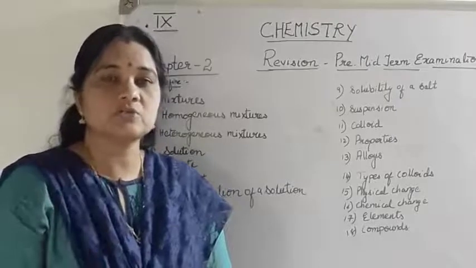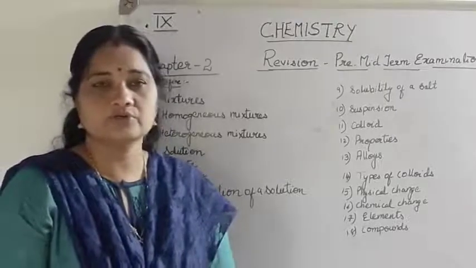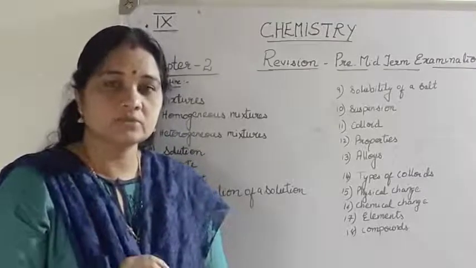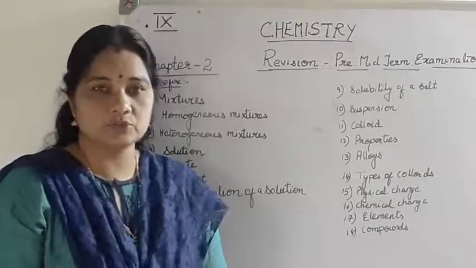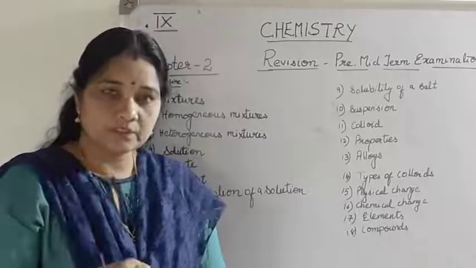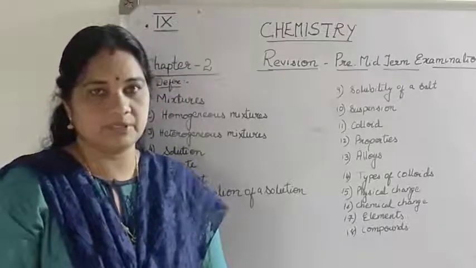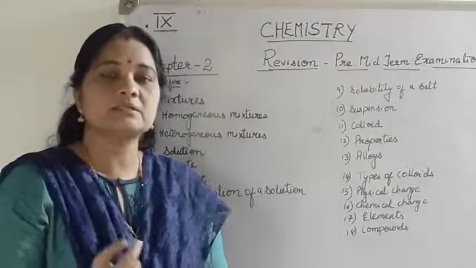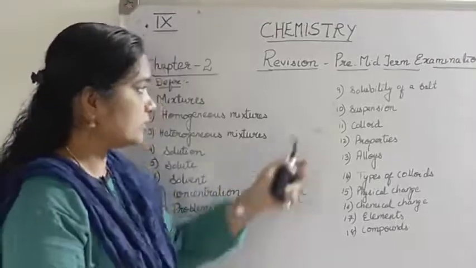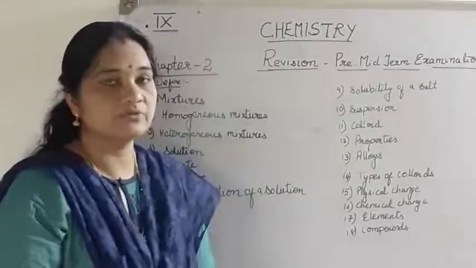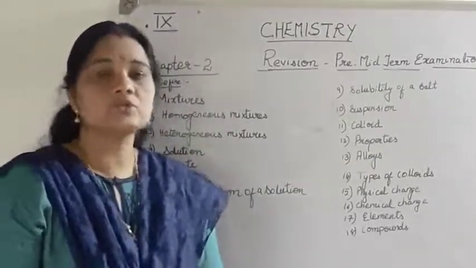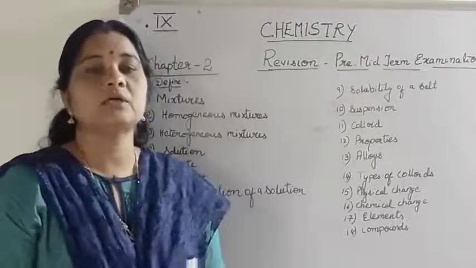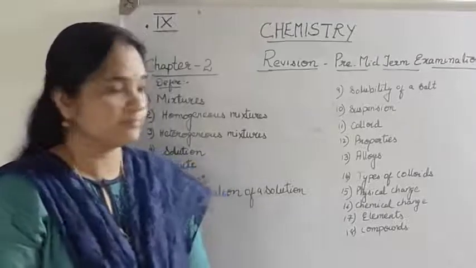So a saturated solution has a very large quantity of solute in it, where no more solute can be dissolved in it. And this is known as the solubility of the solute, which in water increases with increase in temperature. The solubility of a solute increases with increase in the temperature. That's another important concept I told you, the solubility of a salt. And the solution in which the salt is present in very less quantity, where more of solute can be dissolved, is known as an unsaturated solution.